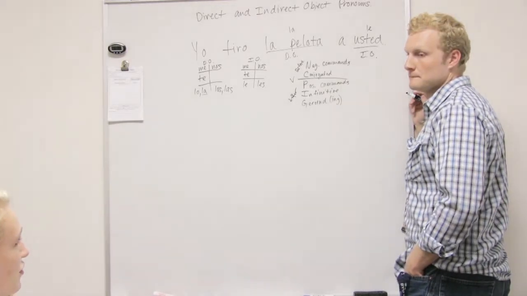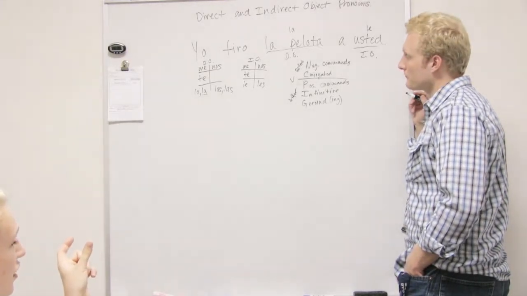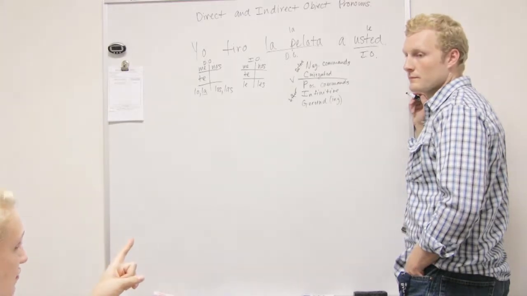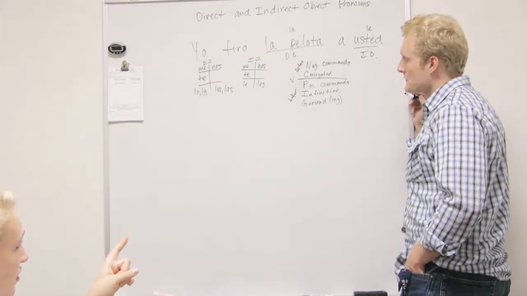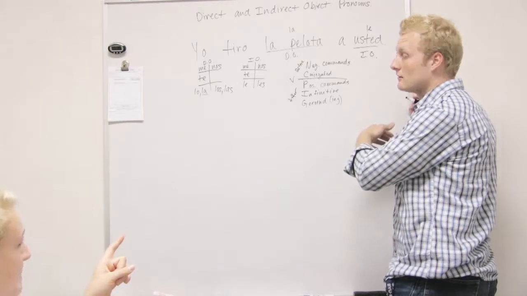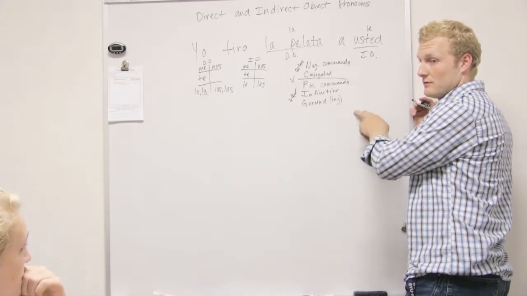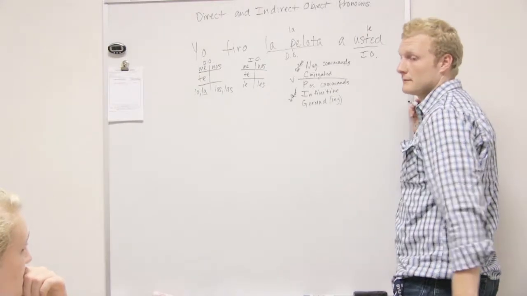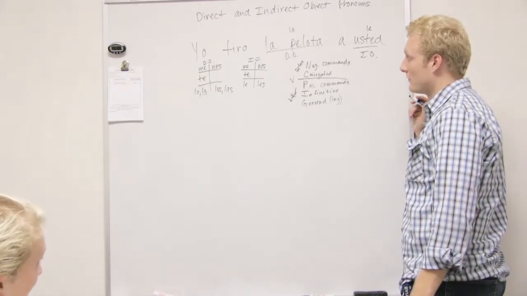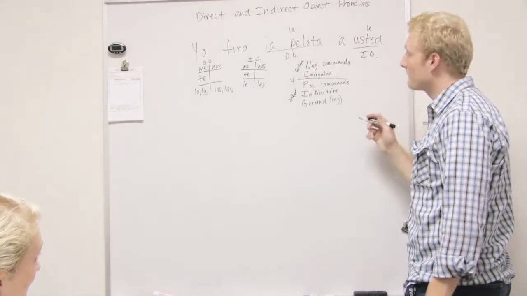So if you were to attach it to a verb, it would be positive command, infinitive, or gerund, to be able to tag it on the end.